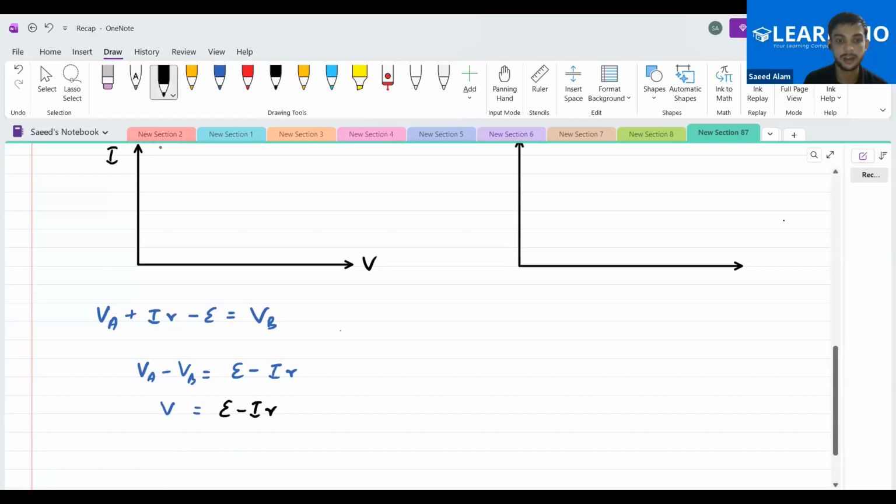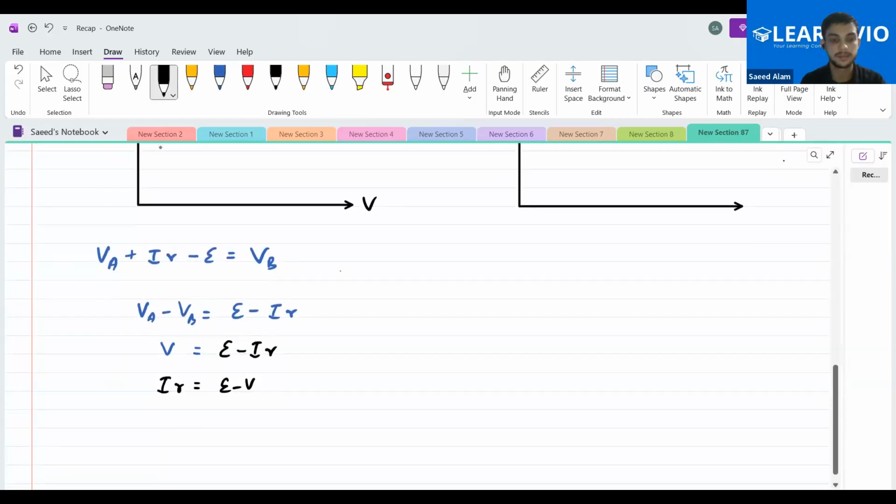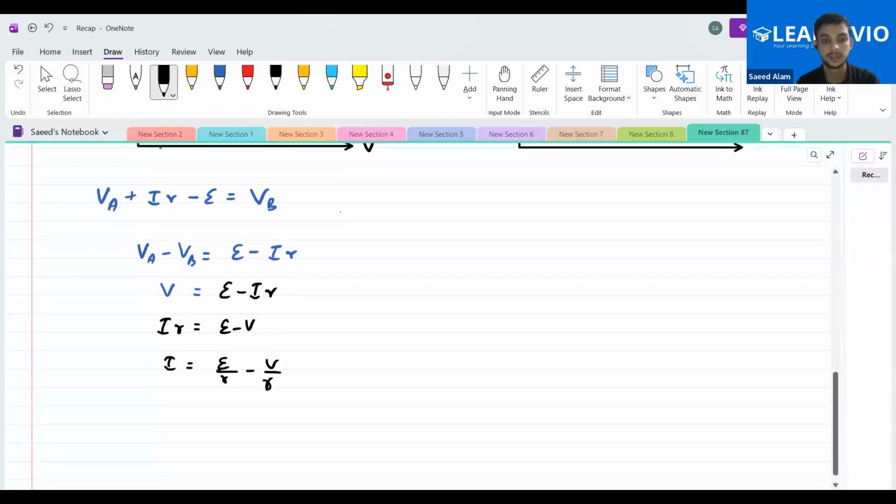If I want to write it properly, what else can I do? I can transpose this to the other side. Ir equals E minus V, and if I divide by R, what will I get? I equals E by R minus V by R. This is a small r. Yes or no? Yes, sir. This I is on the y-axis and this V is on the x-axis.